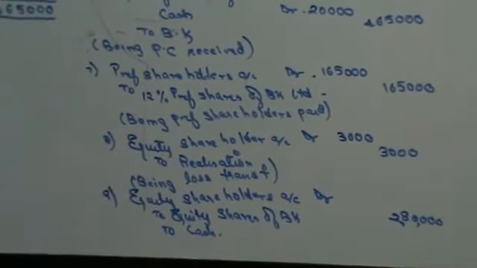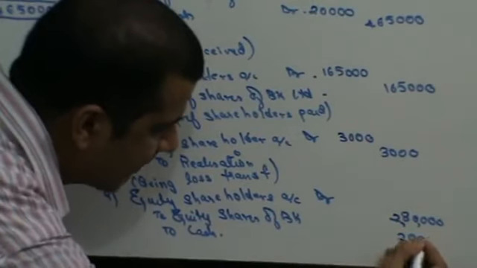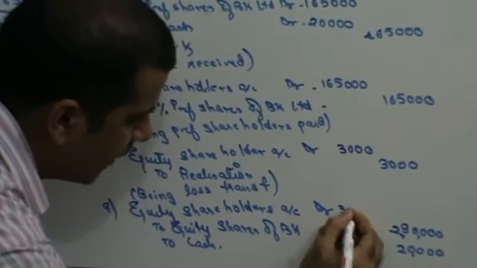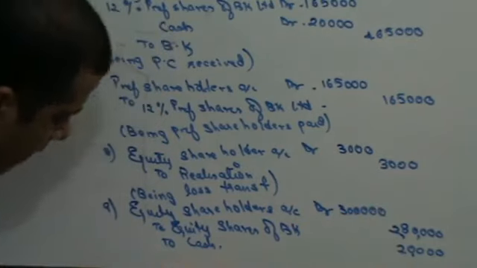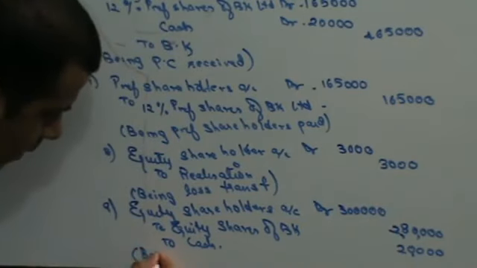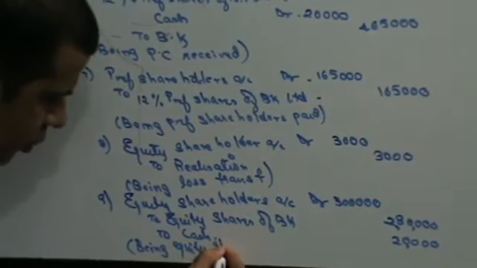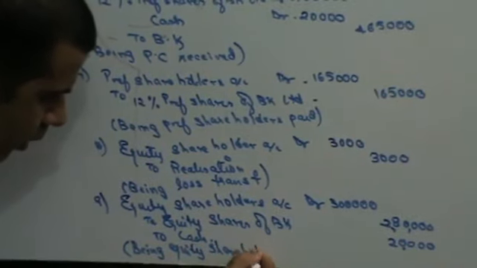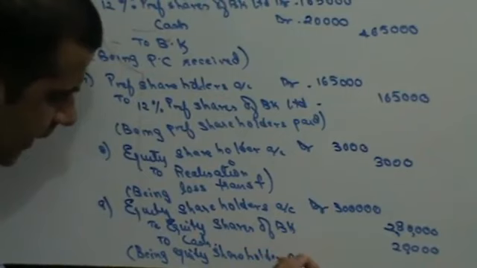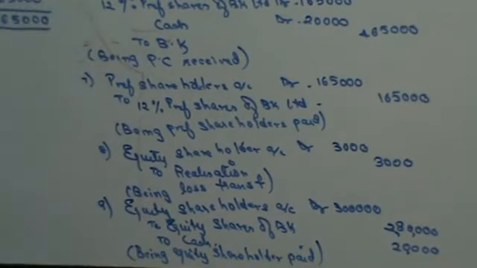Cash is 20,000. So this is going to be 3 lakhs, being equity shareholders paid. So that finishes the journal in the books of Bunty.